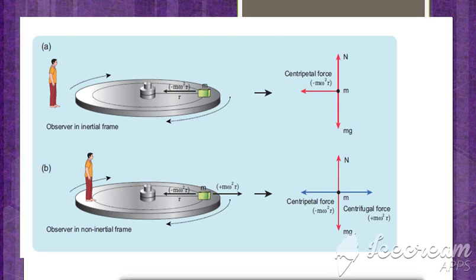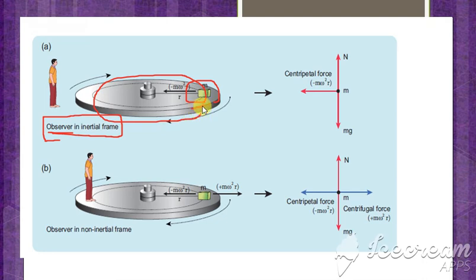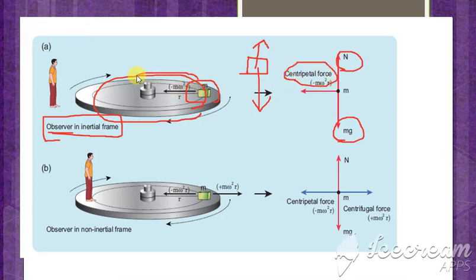Next we have one more example. In this example, just see that this is a person, and that person is in the inertial frame. So the observer is in the inertial frame, so he is not moving and he is just viewing the particle which is moving. So this is a particle. This particle is moving in the circular path. Whenever you consider any object, that object has a normal force N and the gravitational force which is given by mg, is it not? And in addition to that, since this particle is moving in the circular path, it has a centripetal force. That centripetal force is denoted here.